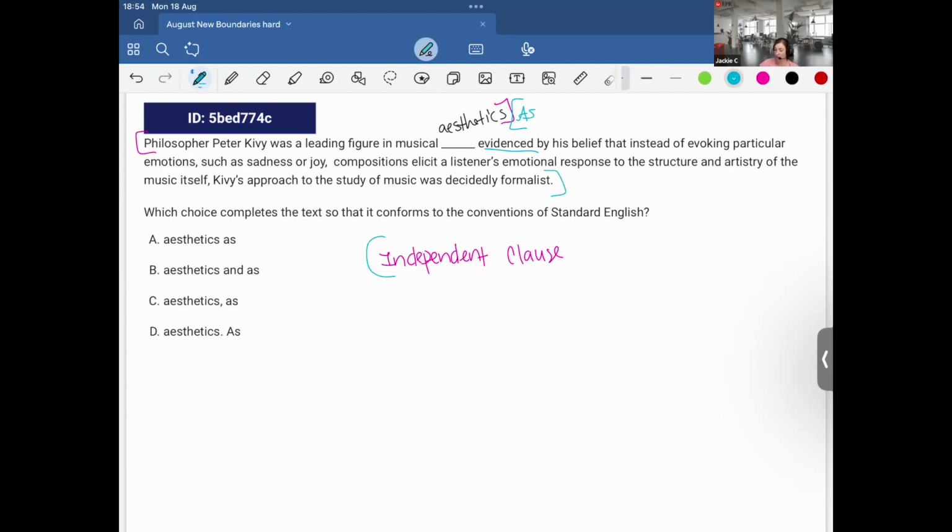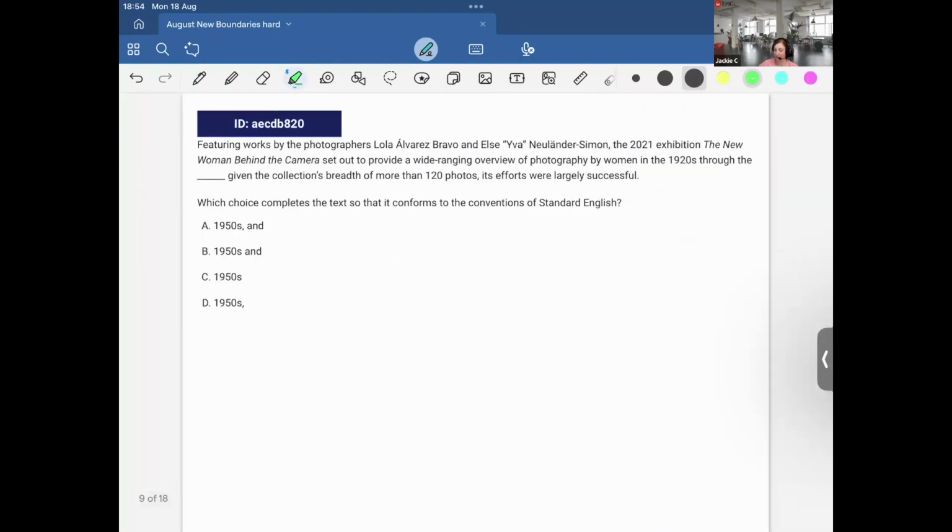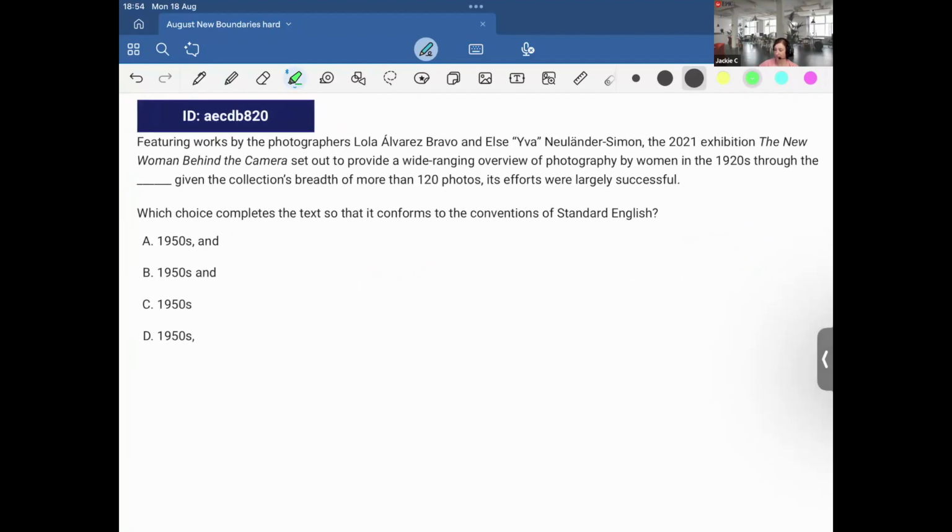So I have two independent clauses. And again, the only way to separate two independent clauses is with a period, a semicolon, or a comma plus fanboy. And therefore, our answer must be D. Amazing. Continuing our journey.